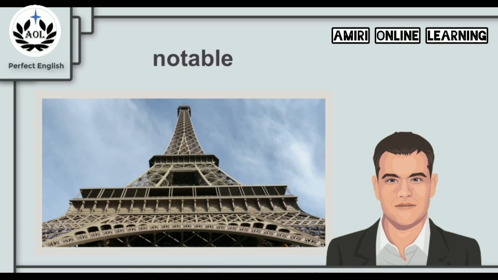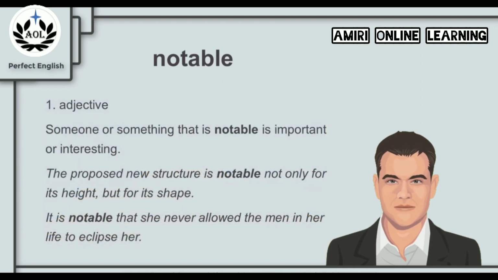Now in the picture, we have the famous Eiffel Tower. And this structure stands beautifully in the middle of Paris. The special thing about it is that wherever you are in Paris, you can see it and it is noticeable from wherever you go. It is important and it is prominent. It can be seen from everywhere. In Paris, obviously. But can we say that this is a notable structure in Paris or in France? What is the meaning of the word notable? Let's find out. Now, notable is an adjective.